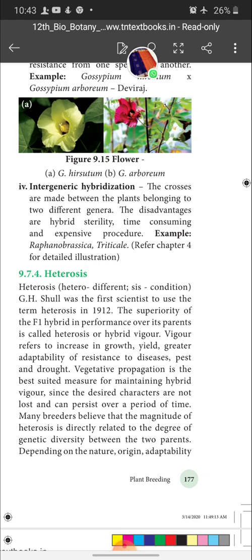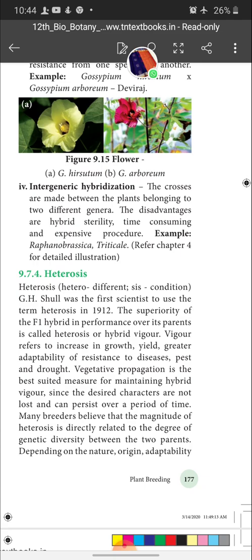Vegetative propagation is the best suited measure for maintaining hybrid vigor, since the desired characters are not lost and can persist over a period of time. Many breeders believe that the magnitude of heterosis is directly related to the degree of genetic diversity between the two parents.